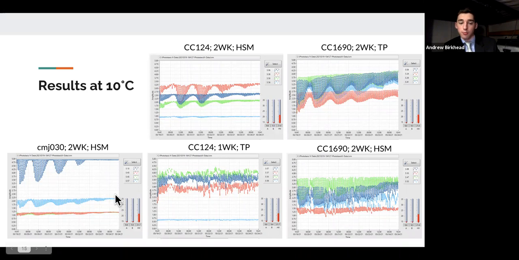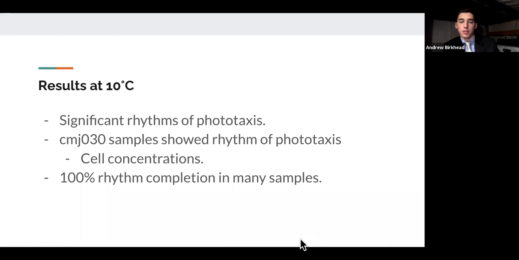The CMJ030 strain here showed rhythm, 100% in some cases. That was because our cell concentrations got higher as we improved throughout the semester. So there were significant rhythms at 10 degrees. CMJ030 samples showed significant rhythms as well, unlike the earlier temperature tests.